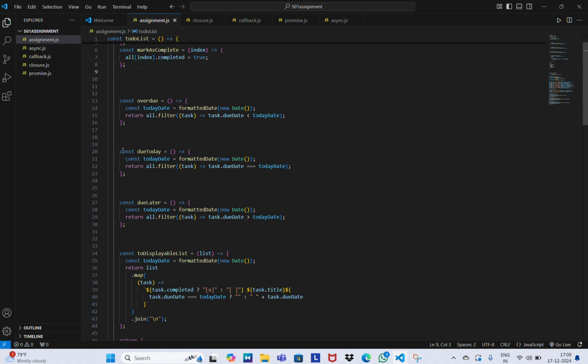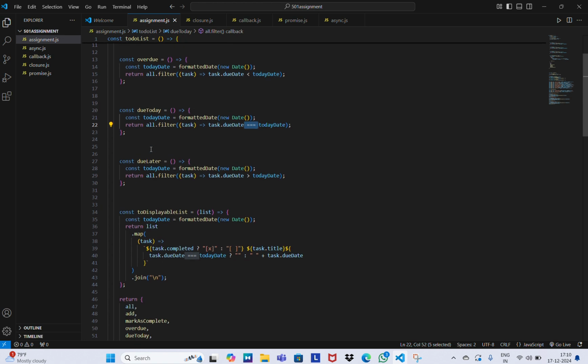And the next method is due today. This is similar to the overdue method, but here it is the tasks that need to be done today. Here I just added equal to. That means the due date is equal to today's date, so the task needs to be done today. Such tasks will be filtered and returned by this method. This is about the due today method. And another one is the due later method.